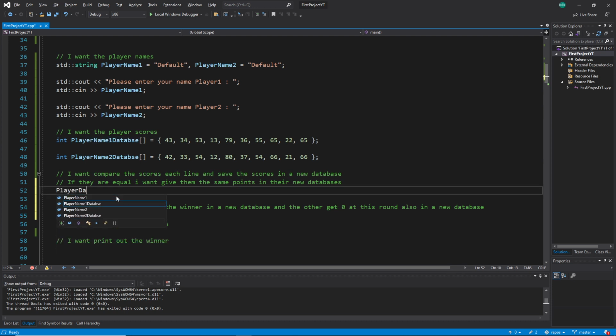Player database one, database for one, and then, because this one is an array, we learned we need to use this array symbol. Actually, this is an operator, and this one is called the access operator.